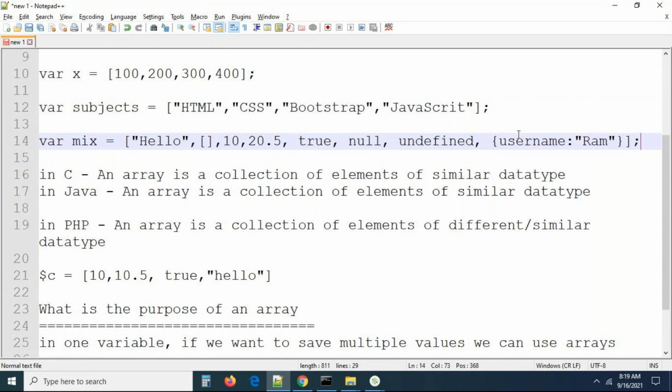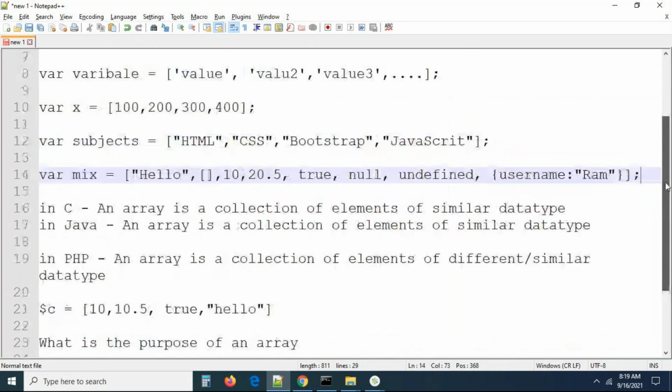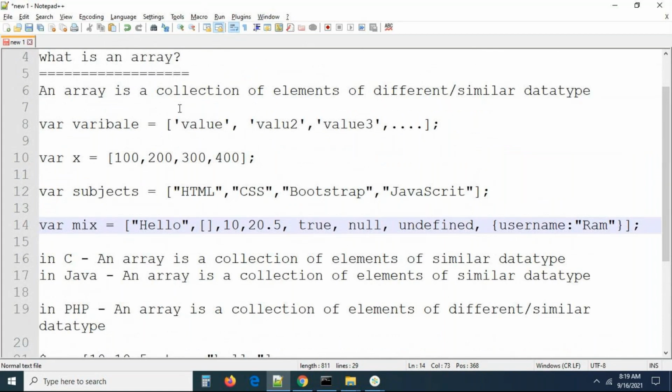Right? Hello and square bracket 10, 20.5, true, null, undefined, and username. Exactly. You can see, guys, here, this is an array. It contains a collection of elements of different data types. That's why my definition is like this: an array is a collection of elements of different or similar data type.